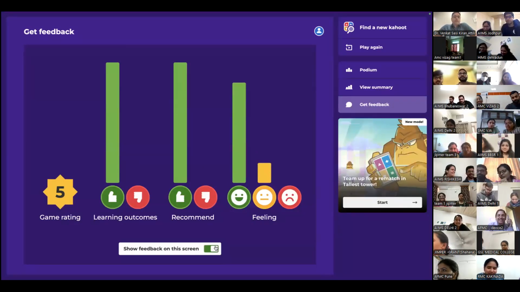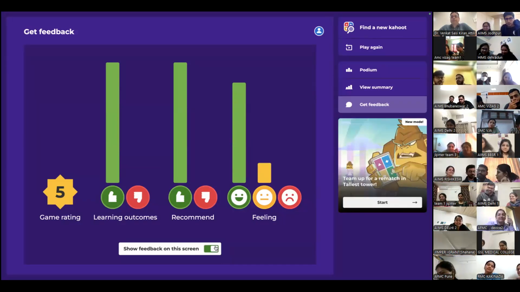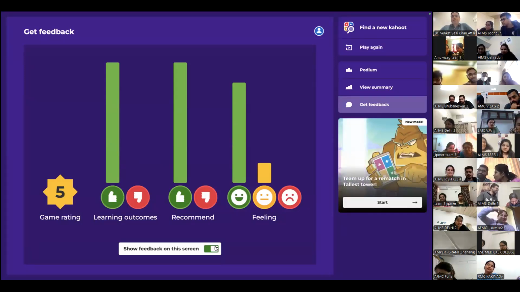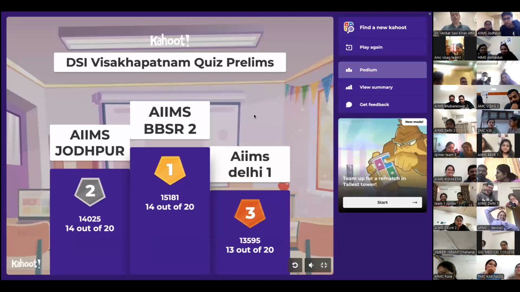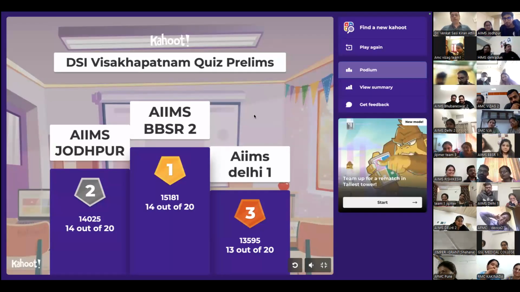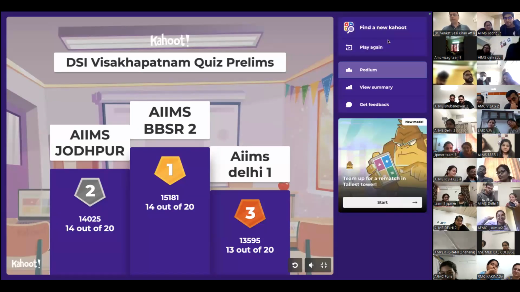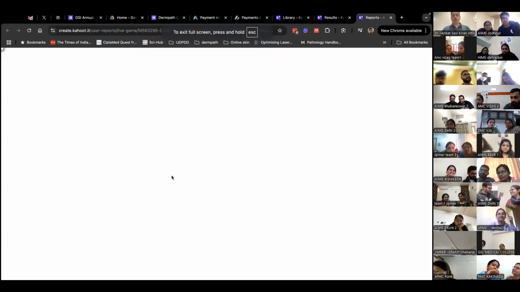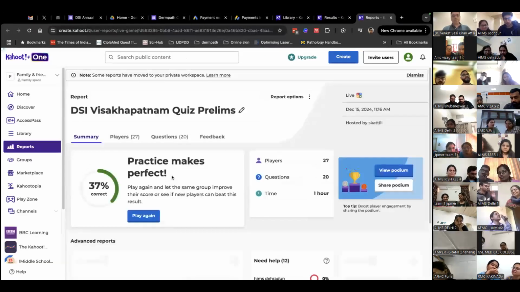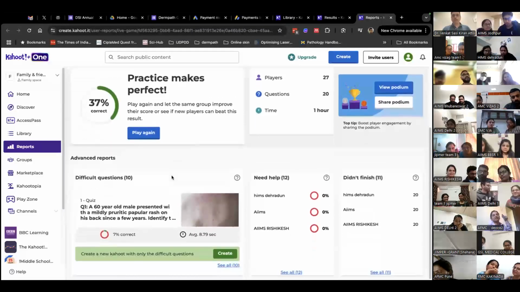Anybody in the teams wants to speak up? Congratulations to all the winners. You've done really well. AIIMS Bhubaneswar, you've come well, and AIIMS Jodhpur, excellent streaks, 14 out of 20. AIIMS Delhi, 13 out of 20. So that's very good as well. If I can see the full report to see who scored how much out of how many. Just a second.